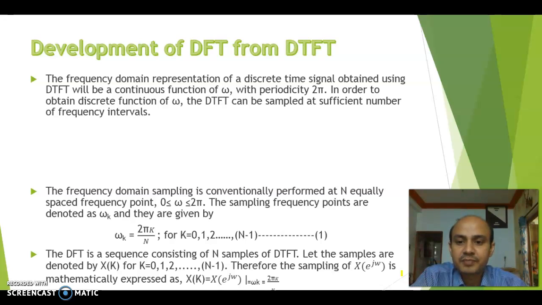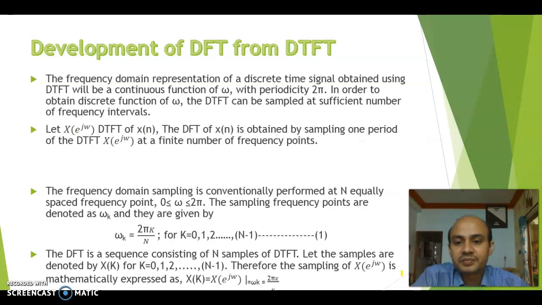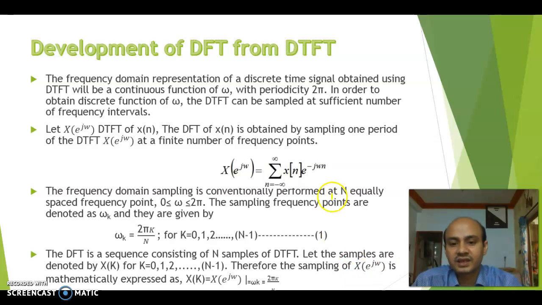So the sampling of X of e to the power j omega is actually the representation of DTFT, which can be represented as a summation. Let me take the pen.